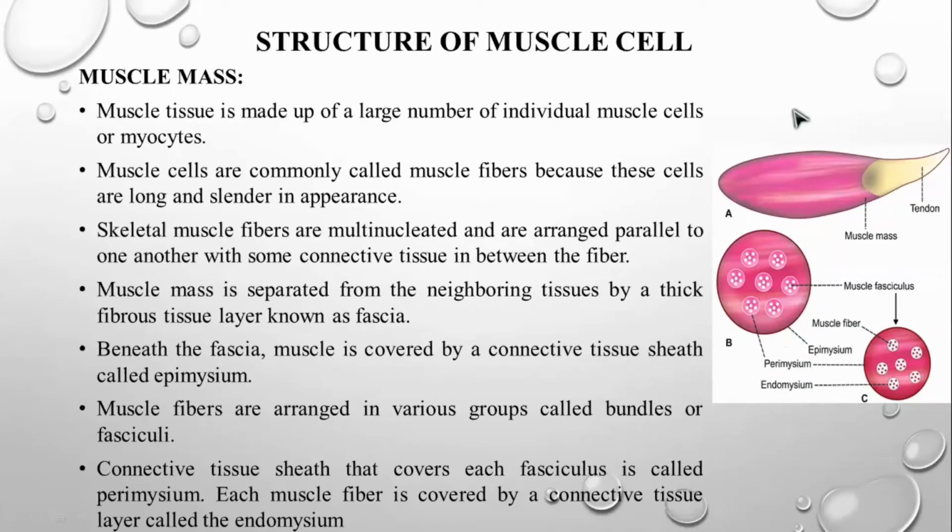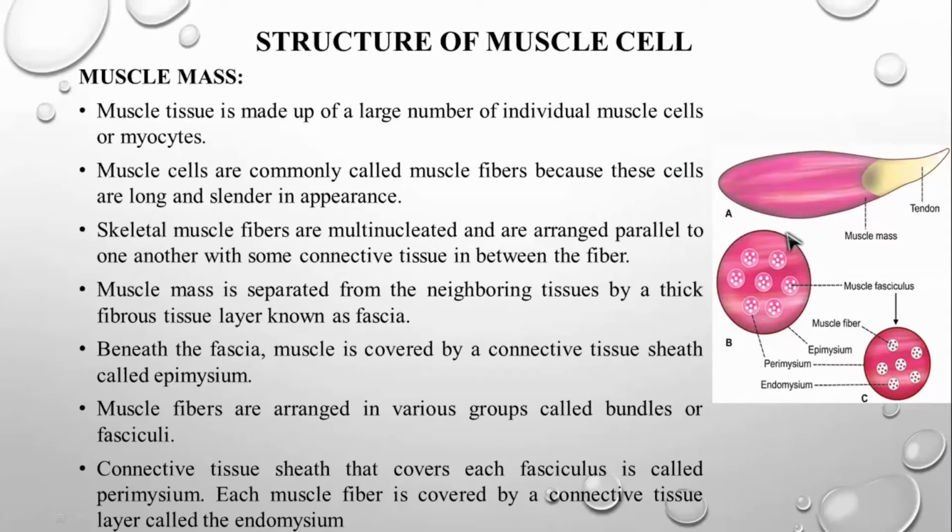The first one, the cross section: this is going to be our muscle mass. All skeletal muscle always ends with tendons. When you take the cross section of this muscle mass, you find this kind of view, where we have a lot of muscle fasciculi. When you take the cross section of the muscle fasciculi, we can find a lot of muscle fibers, and each fiber has a lot of fibrils inside.